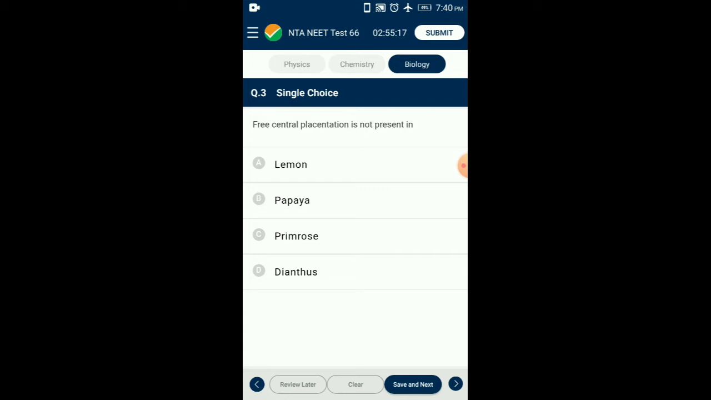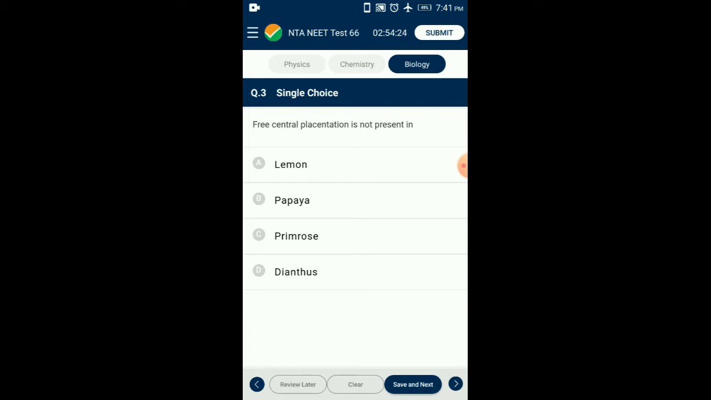Question number 3. Free central placentation is not present in. The placentas often occur in distinct lines called lines of placentation. A number of ovules are arranged on a central axis in multilocular ovary. Within the ovary, each ovule is borne by placenta or arises as a continuation of the floral apex. Angle of locule, this is axile placentation. Free central placentation occurs in bi or multicarpellary but unilocular ovary. Placenta develops along the fused margins of the adjacent carpels.